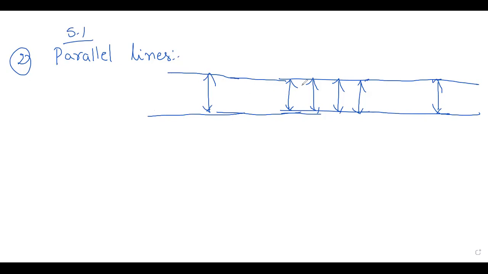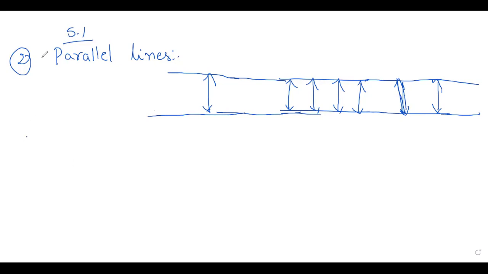Okay, the perpendicular distance, we say perpendicular. The perpendicular distance between the two lines is always constant. Then we say they are parallel lines. They never intersect each other. Okay, children.